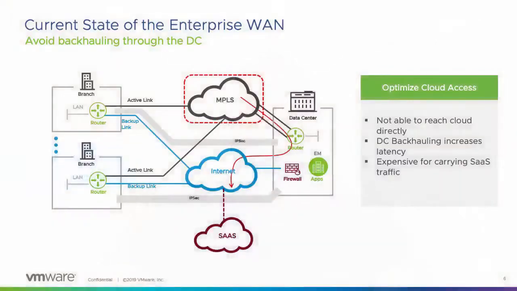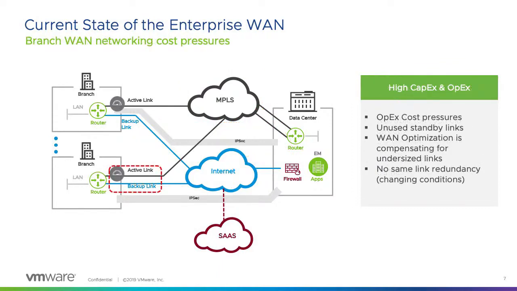And the applications keep moving to the SaaS model. When you look at the current state of the network, you will see that the links work in an active and backup manner. What does that mean? Most organizations use MPLS as active, and when there is a problem, the internet link is used as a backup.